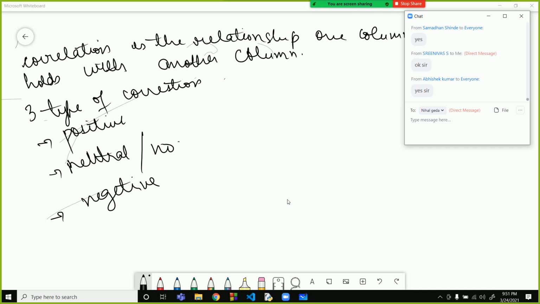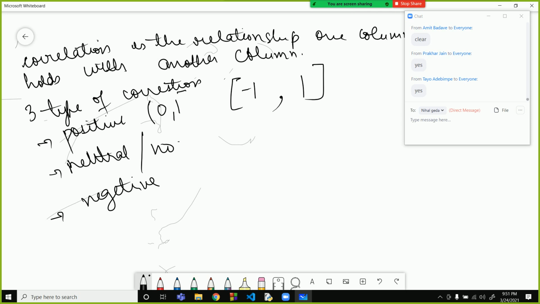The values of correlation that we will get will be between -1 and 1. If the correlation is from 0 to 1, it means a positive correlation. Neutral correlation means 0, and negative correlation means -1 to 0. Okay, everyone understood till here?